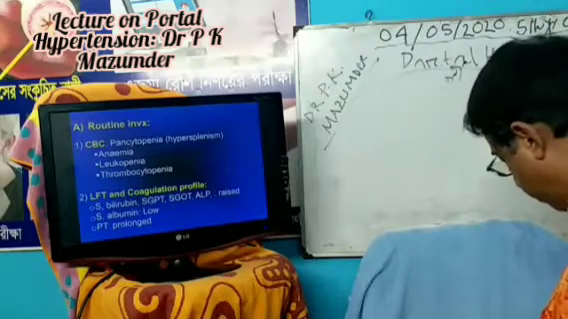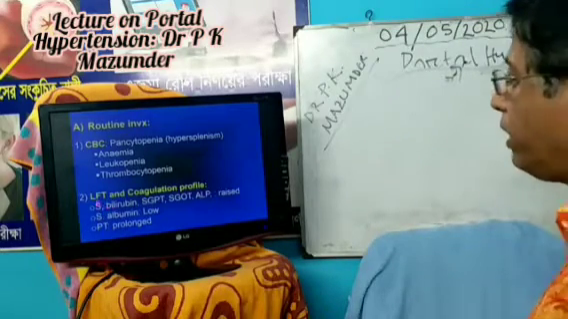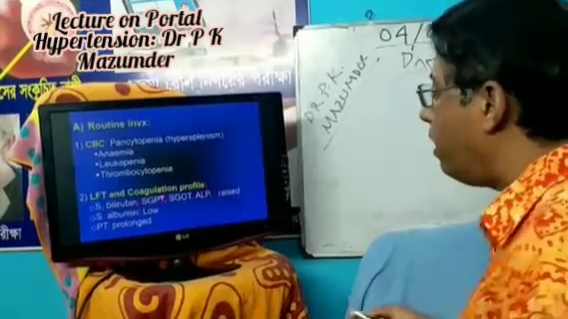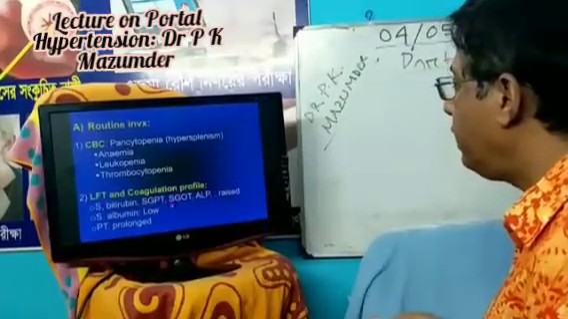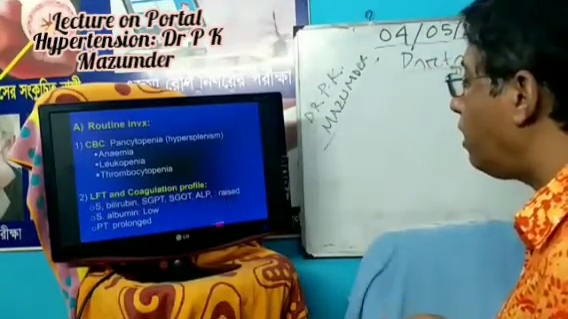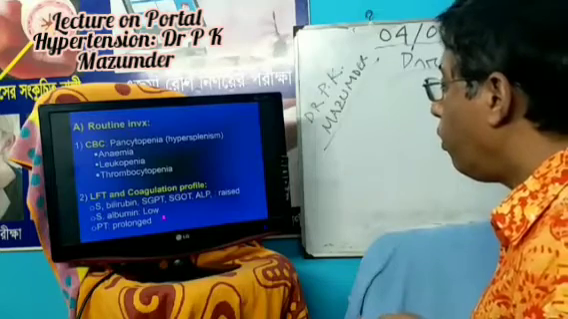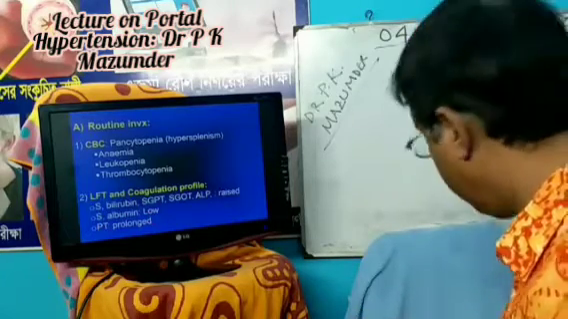And number 2 is liver function test and coagulation profile. Serum bilirubin, SGPT, SGOT, alkaline phosphatase, all are altered, albumin is low, and prothrombin time is prolonged.